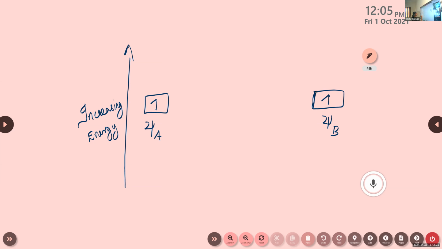So first we can draw the bonding molecular orbital. This bonding molecular orbital has lower energy, isn't it? So we draw this one at the bottom. These two combine together to form the bonding molecular orbital. That one is sigma equal to psi A plus psi B.